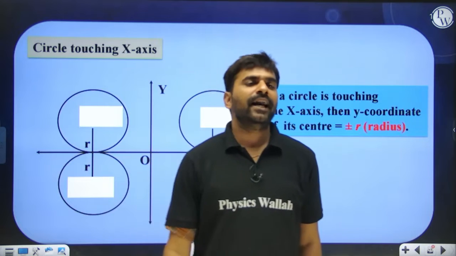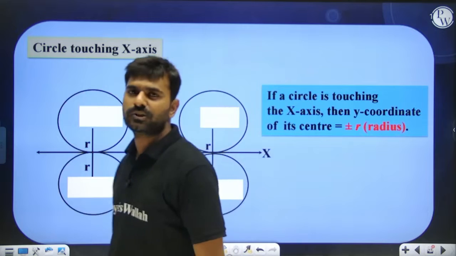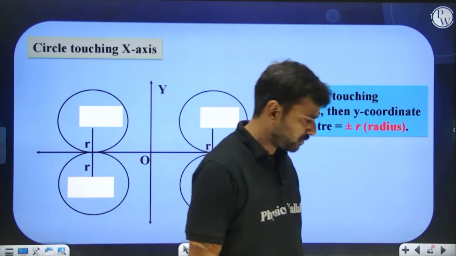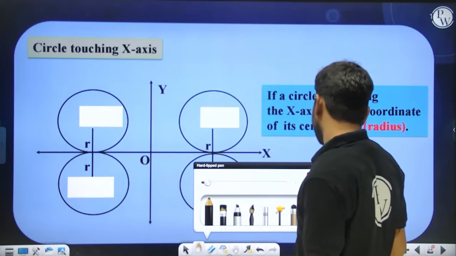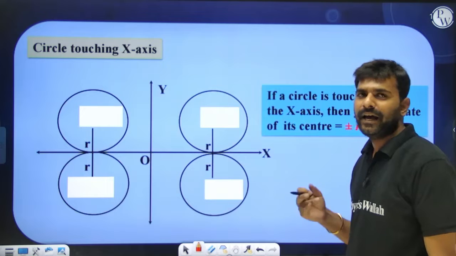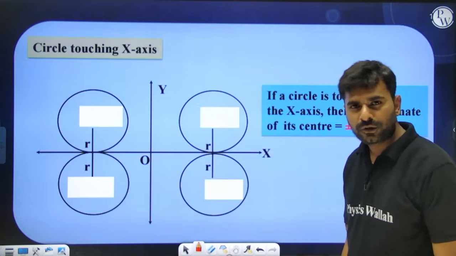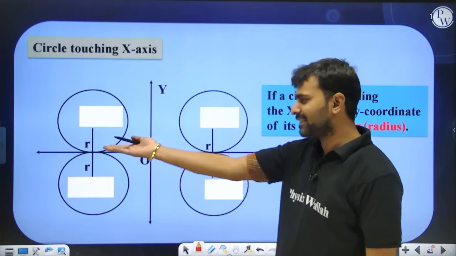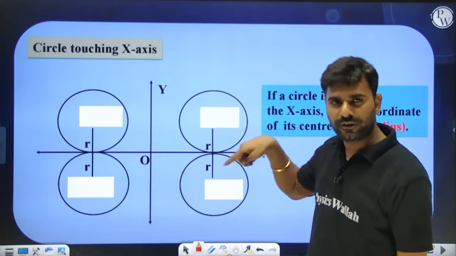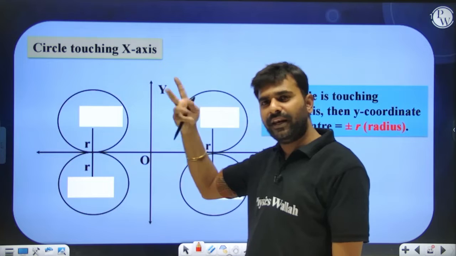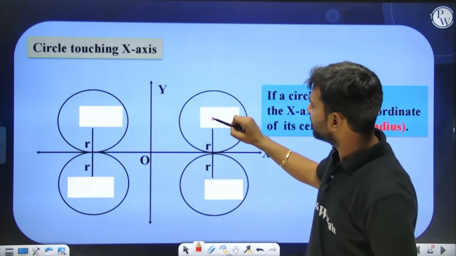Now, there are very specific cases where the circle touches the x-axis, the circle touches the y-axis, the circle touches both the axes, and so on. These are some very special cases, and they will come very frequently in problem solving. So let's say you have been given that your circle is touching the x-axis. So what do you understand from that? Now understand, let's say this is your road, and if this is the wheel of any bus or car or whatever, if it is moving, can you tell me this distance is going to be what?